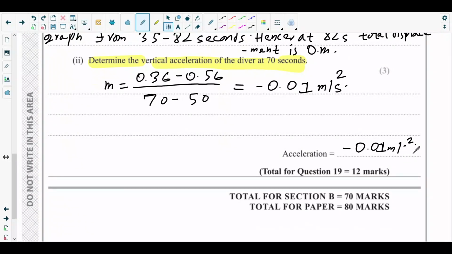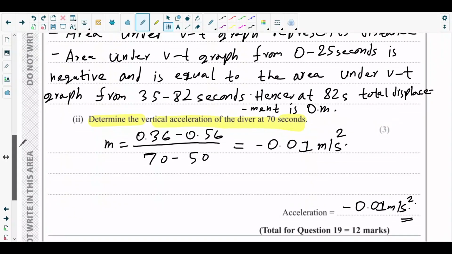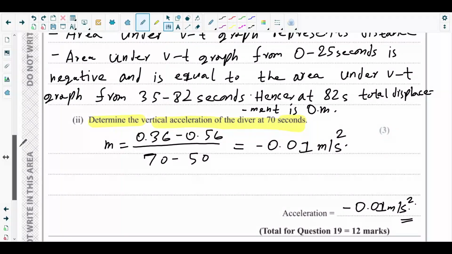That's it. That's the answer for part B2 from question number 19 of October 2024 Physics Unit 1 paper. Fine.